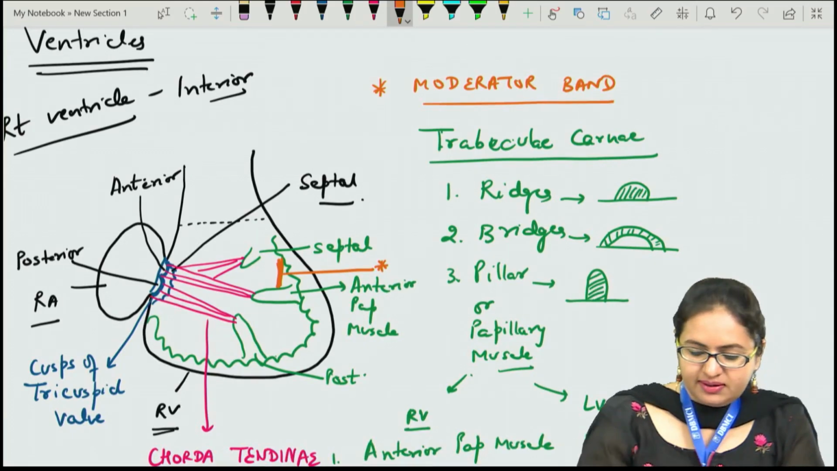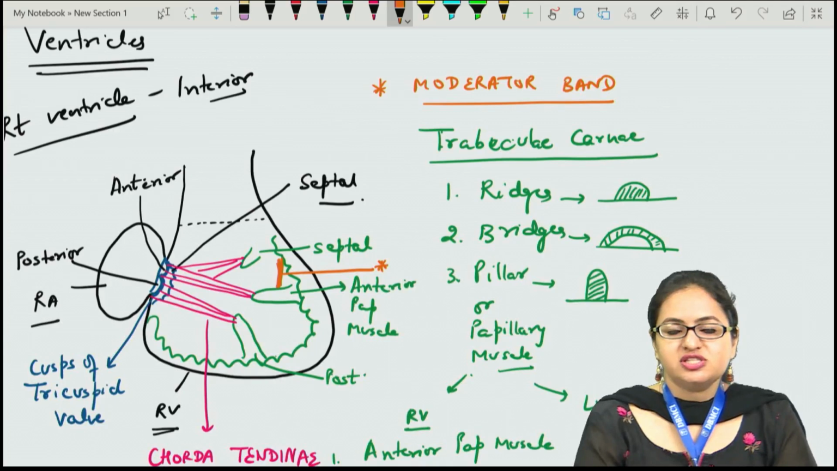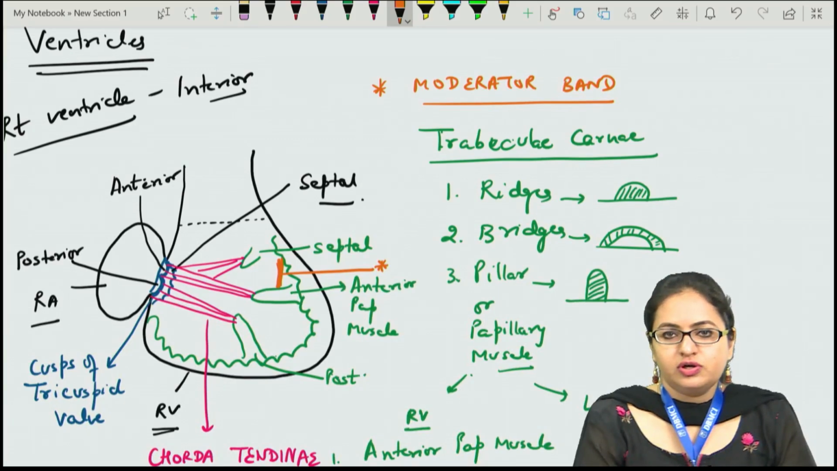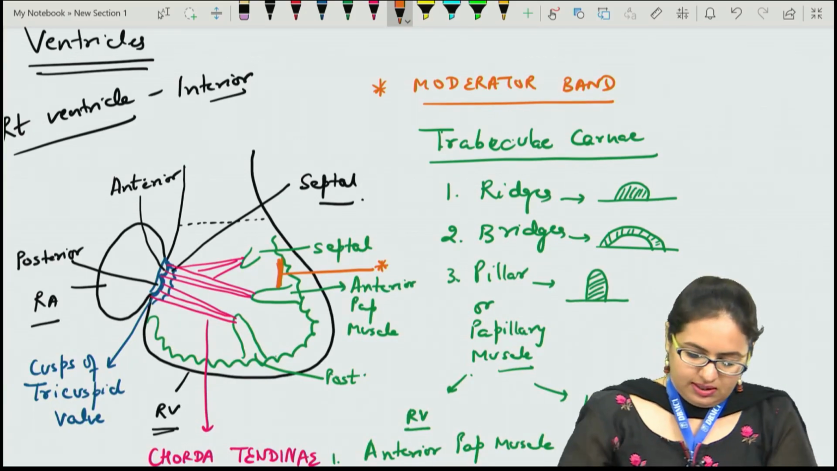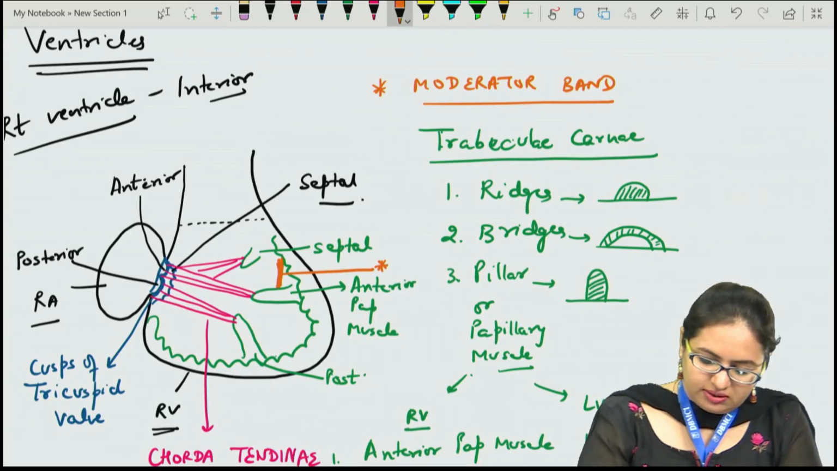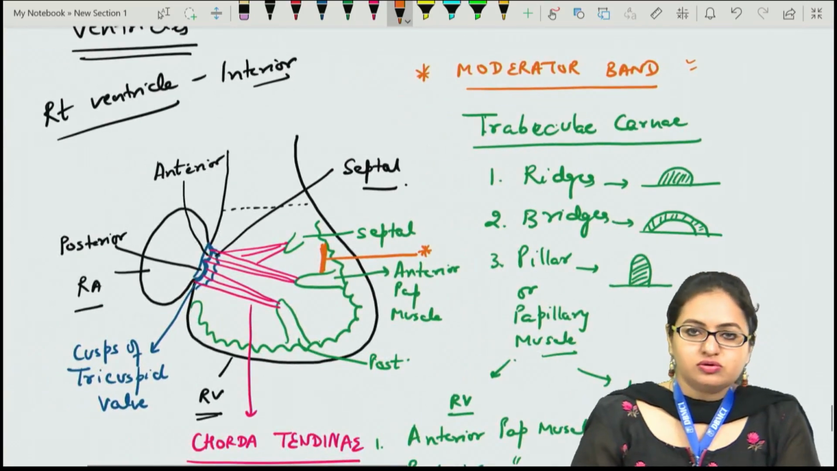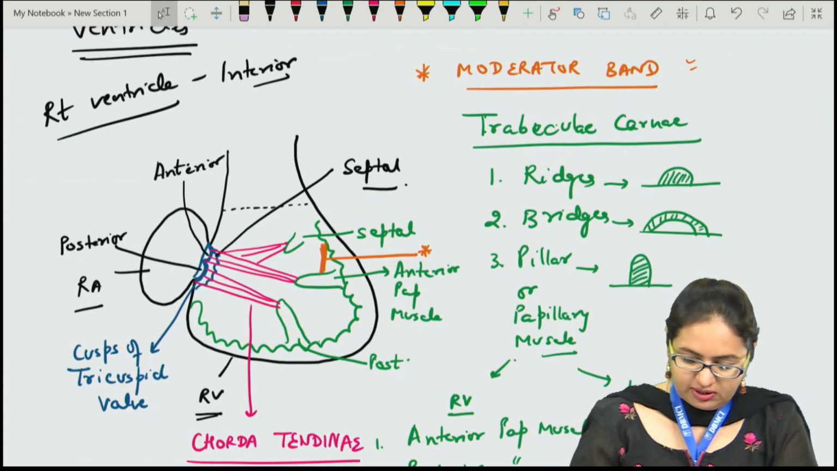The moderator band extends from the interventricular septum towards the anterior papillary muscle, and it actually carries the right branch of the bundle of His. It is specifically termed the moderator band, or it is also termed the septomarginal band.